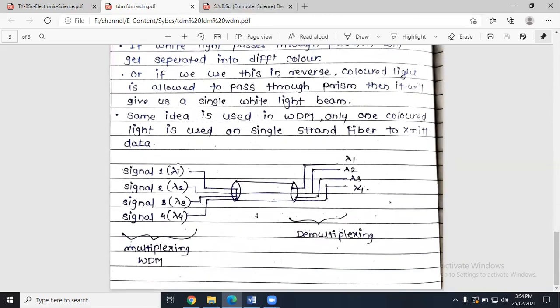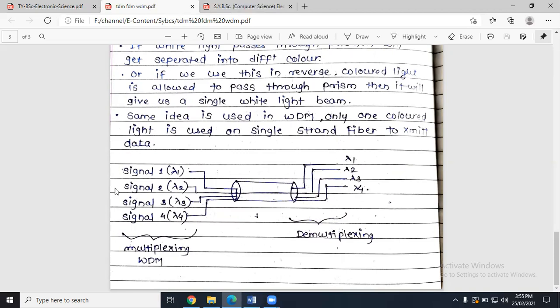Correct. So we have different wavelengths, lambda 1, lambda 2, lambda 3, lambda 4. Four different wavelengths we are going to have. We are going to superimpose all four wavelengths on a single strand fiber. As you can see in the diagram, consider this is an optical fiber. All four wavelengths are superimposed on this single strand fiber. It will travel along its path, and at the end, it will get separated as it was. Right, wavelength 1, 2, 3, 4 will get separated.